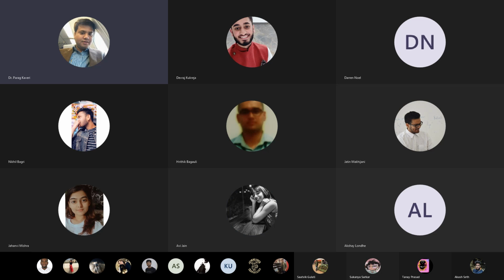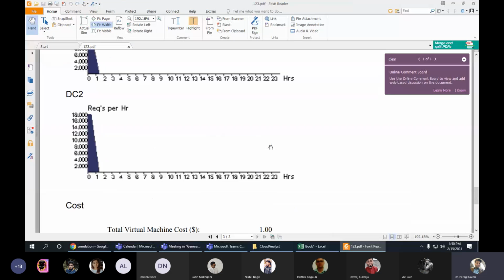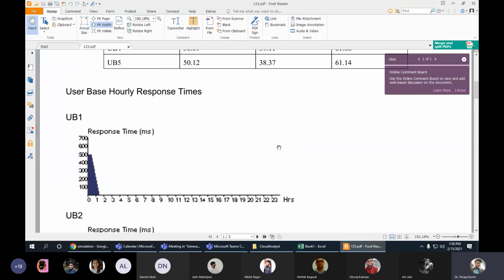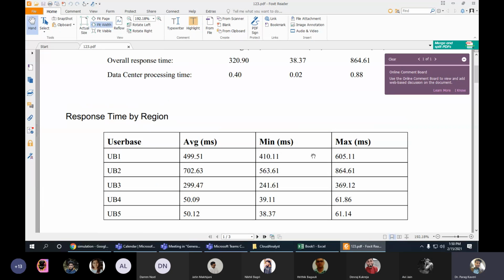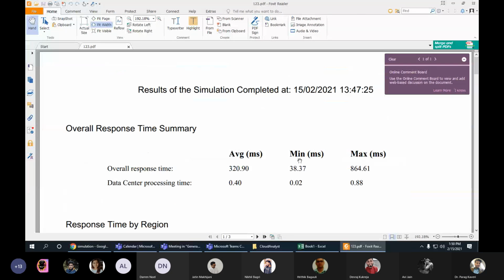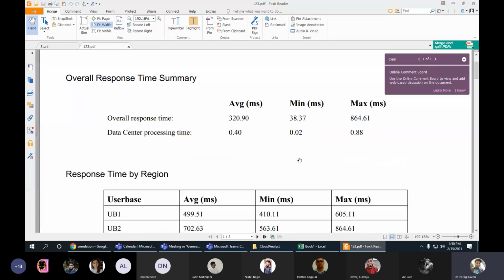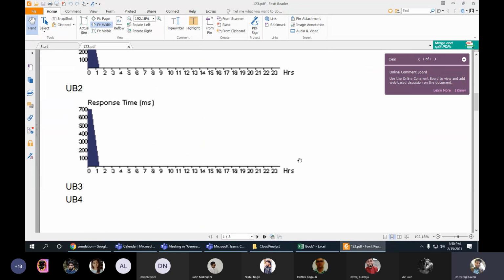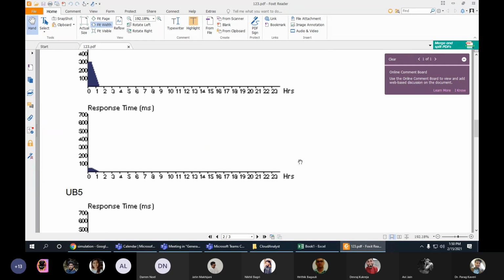I'll show you. So you are able to see the screen now. Calculation, right? Are you able to see the screen? Yes, sir. So see how many data centers we took. We took 2 data centers and 5 user bases, right?